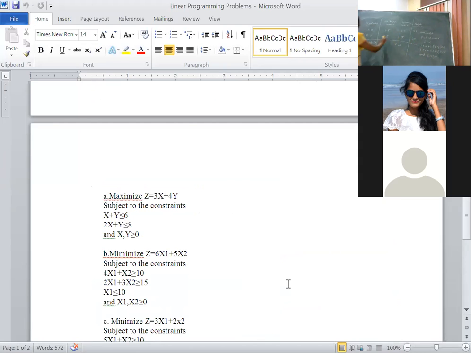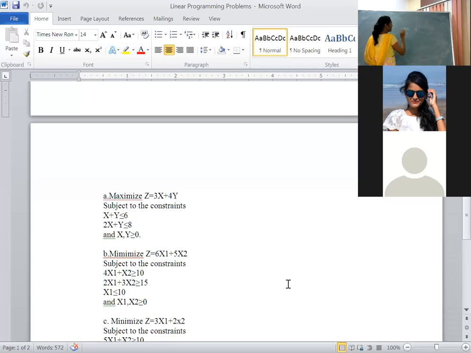First, I will explain the procedure of graphical solution. Compared to formulation, most of the time they will give a graphical method. The first step in that procedure is, if the given problem is of maximization, the given inequality should be less than or equal to.